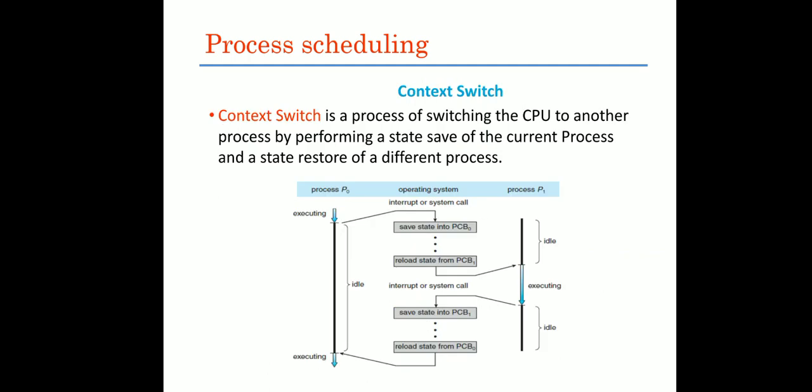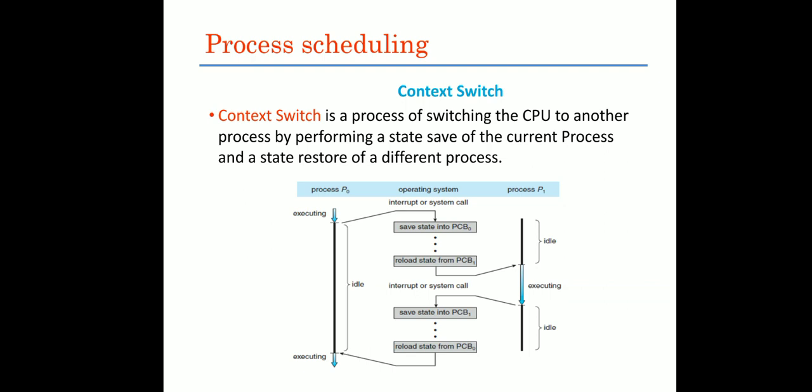Next, process scheduling. In that we have context switch. They may ask the definition of context switch. What is the meaning of context switch? We have seen so many options. When any process wants to execute, it may get terminated by completing a task, or it may go from running state to ready state if any interrupt occurs, or any process can go from running state to waiting state if it wants some IO operation.